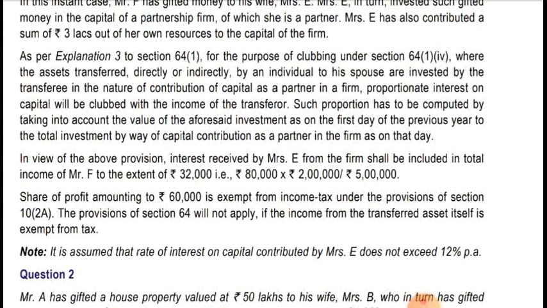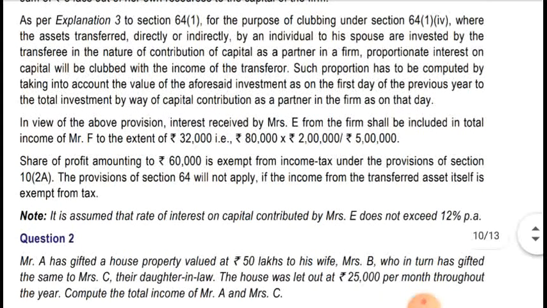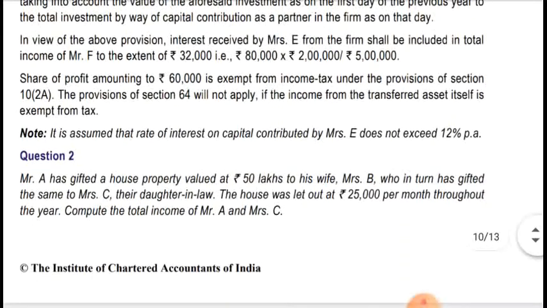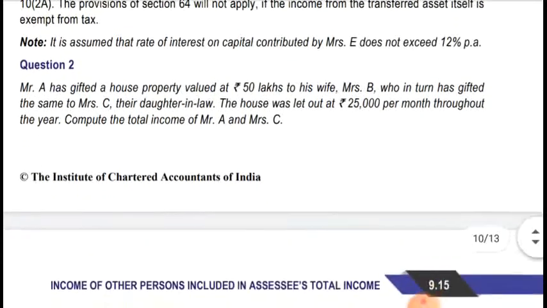As you all know, interest on capital is allowable to a partnership firm only to an extent of 12%, and so the amount will be taxable. That amount will be taxable in the hands of the partner. So they are assuming that 12% is the allowable interest and the interest is not exceeding 12%, so it will be taxable on a proportionate basis in the hands of Mrs. E and Mr. F. Hope you have understood. Now moving to question number 2.